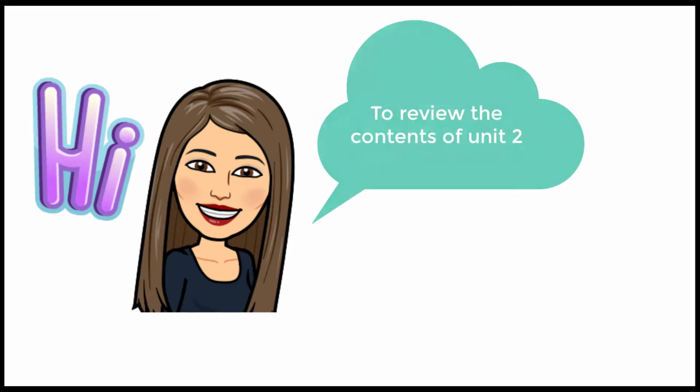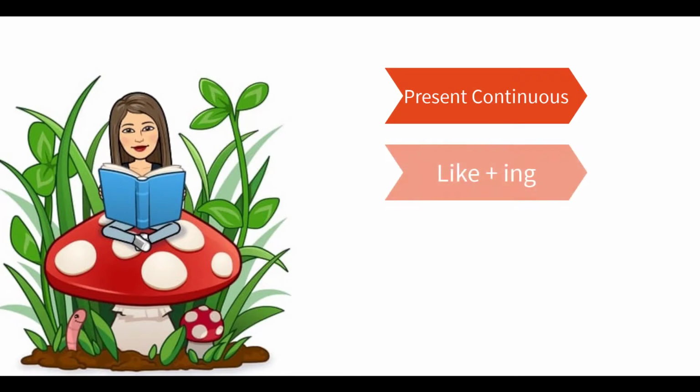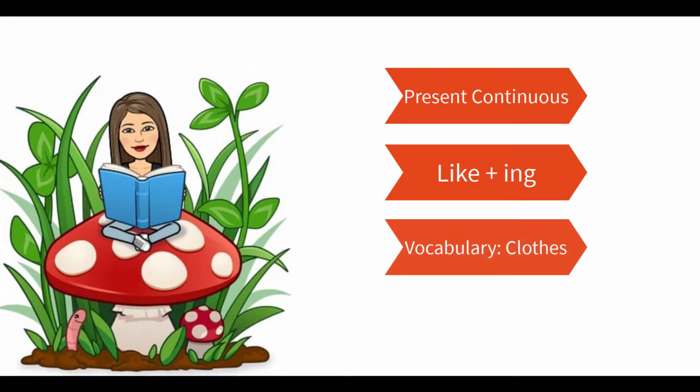The objective of today's lesson is to review the contents of unit number 2, Dance to the Music, okay? So let's start with today's lesson. The first thing that I'm going to do is to name the contents of this unit. First, the use of the present continuous. Then we saw the use of the verbs to express our likes and dislikes, okay, and the ing form. And also we saw vocabulary about clothes, okay?